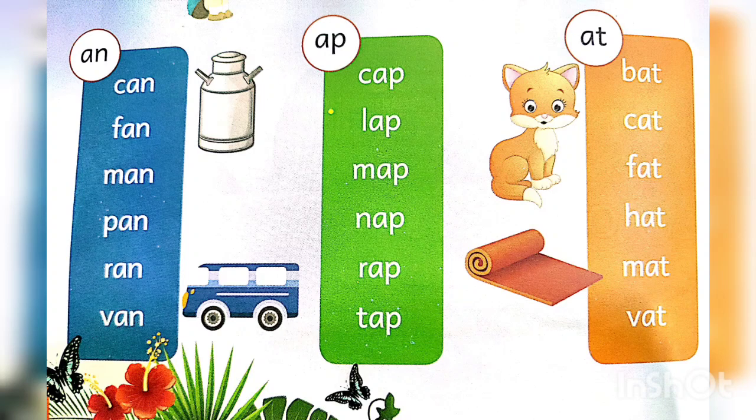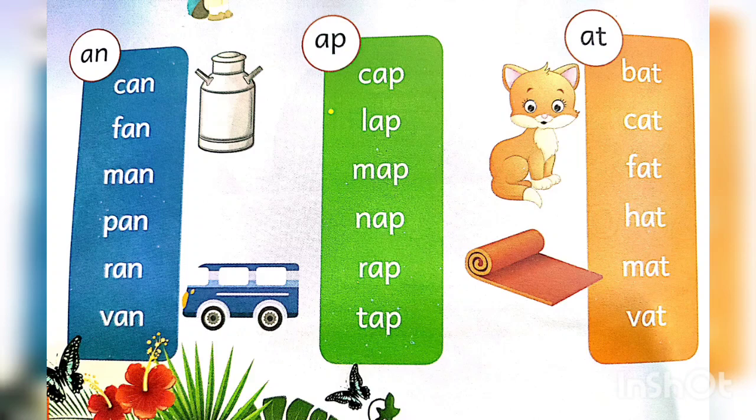Children, in this picture you can see that the letters are AN from the blue bar, AP from the green bar and AT from the orange bar. The letter which is common, that is A. A gives the sound a. You know A's phonic sound is a.